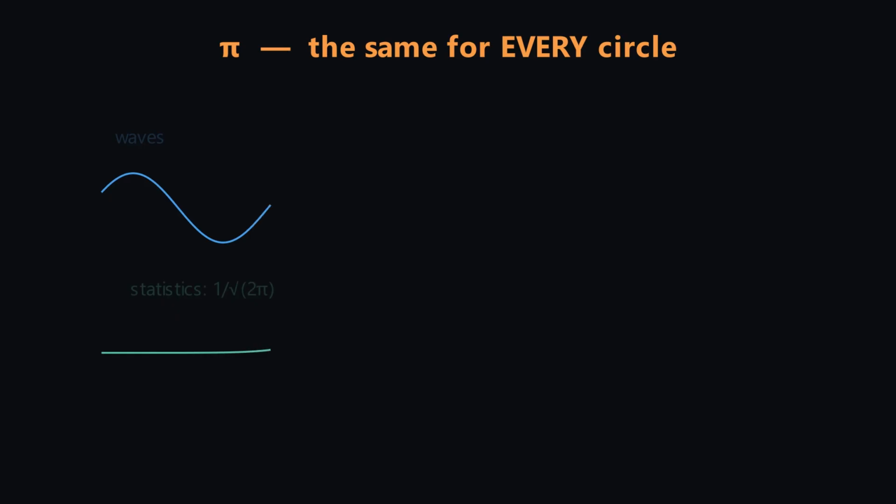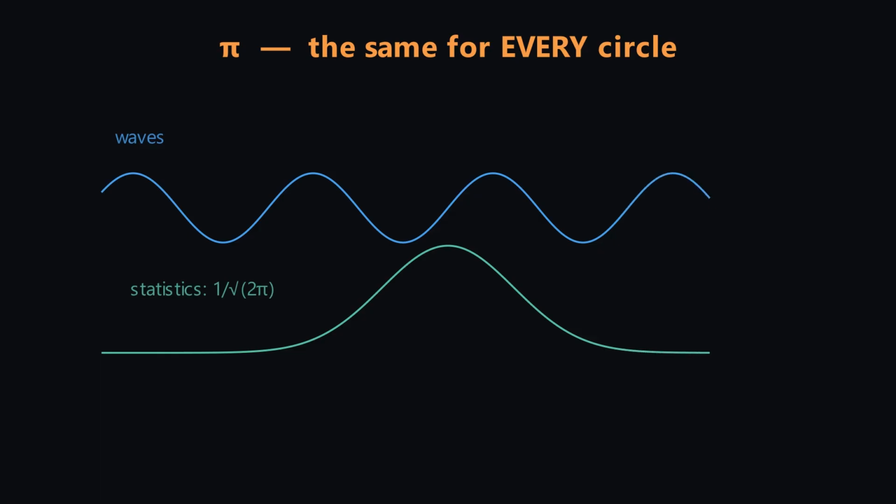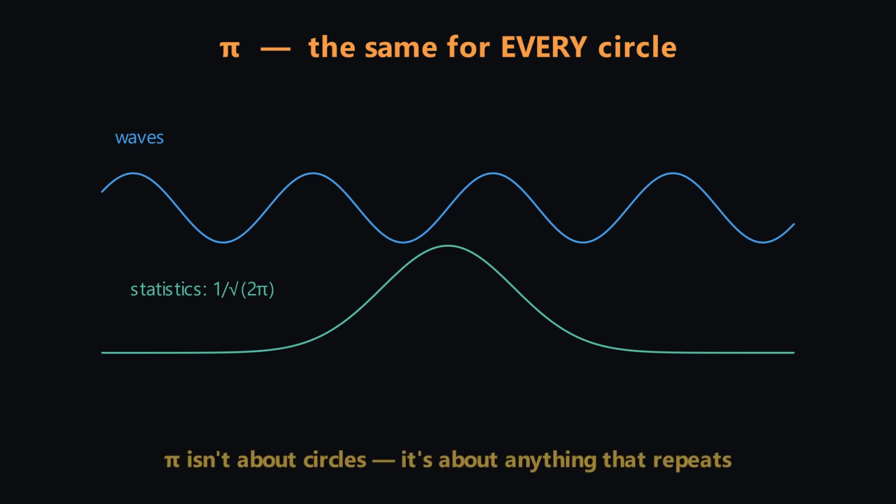It shows up in the statistics of a coin toss, in the swing of a pendulum, in how sound waves add up, even in Einstein's equations for gravity. Why? Because anything that repeats, rotates, or oscillates secretly has a circle hiding inside it. Pi isn't really about circles. It's about anything that repeats.